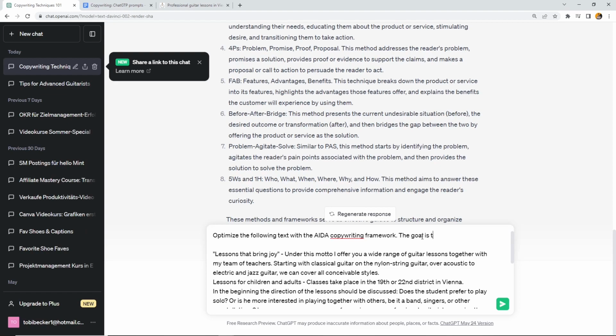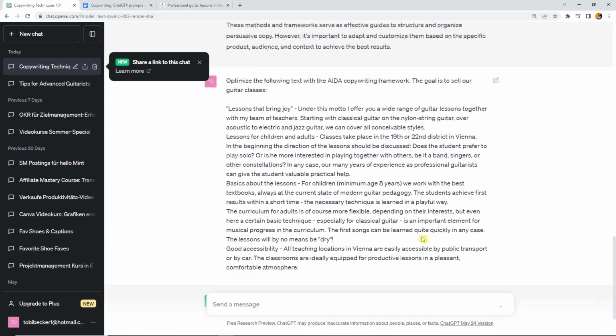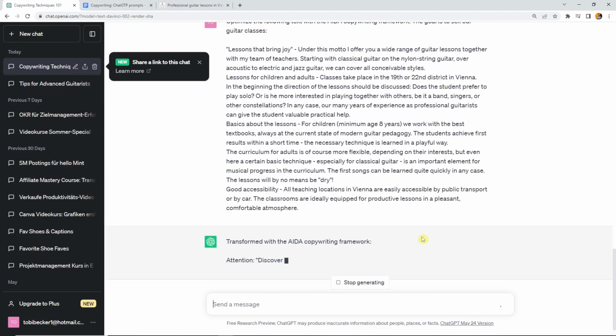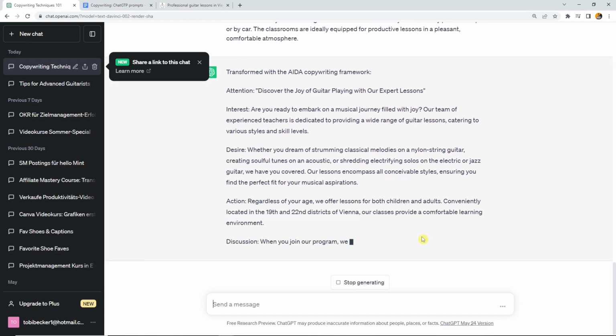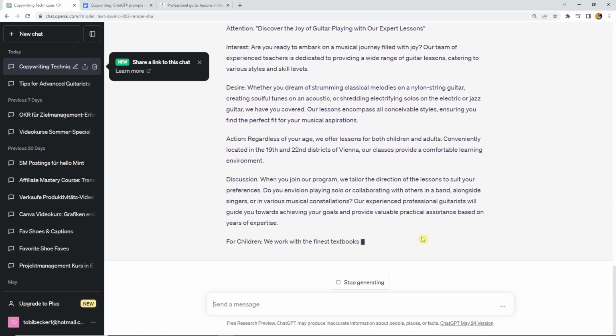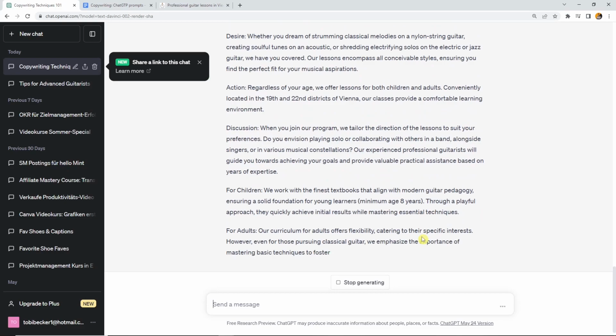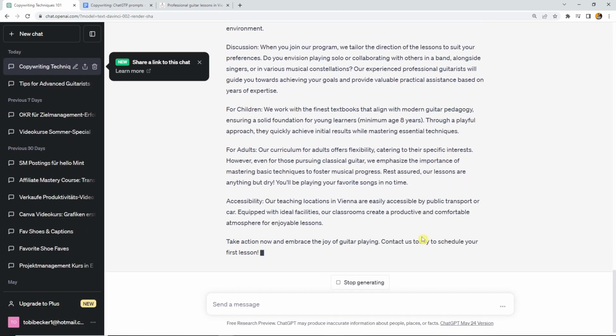The goal is to sell our guitar classes. All right, and now we simply wait. Now we get this text optimized for the AIDA framework.